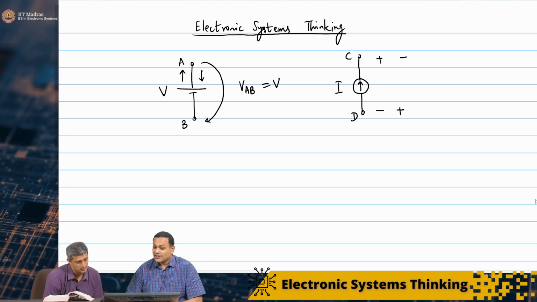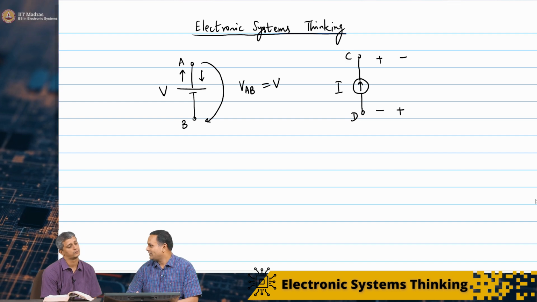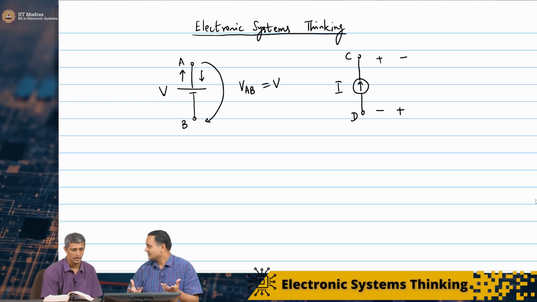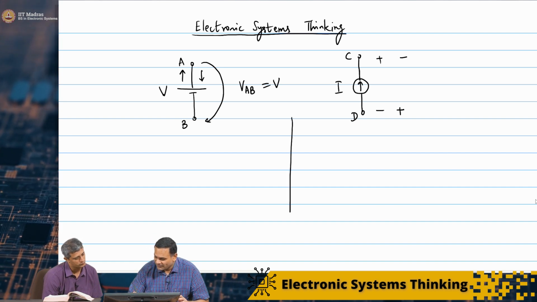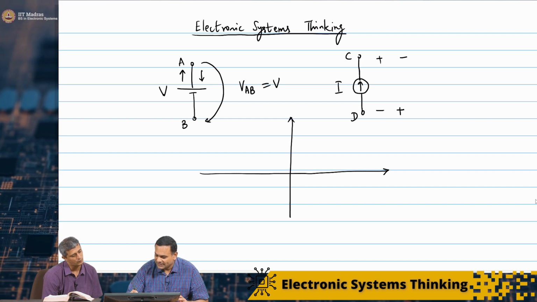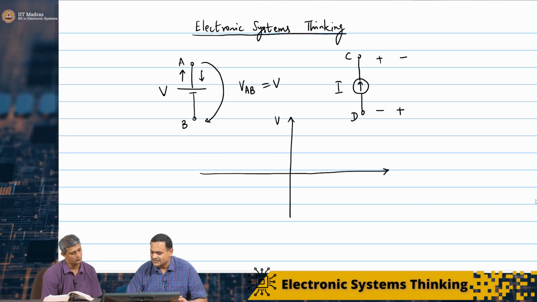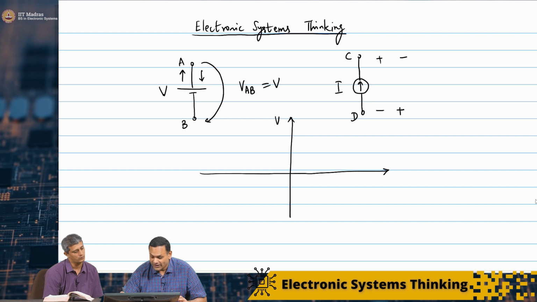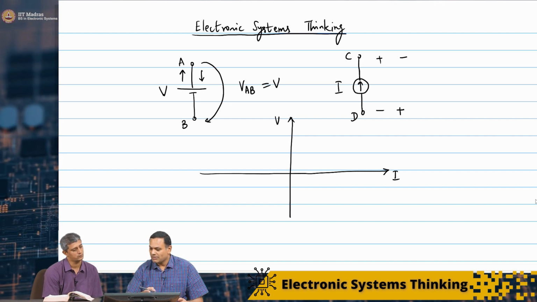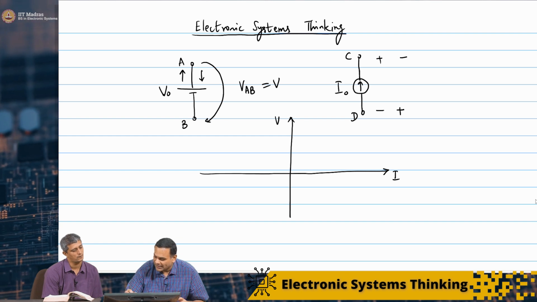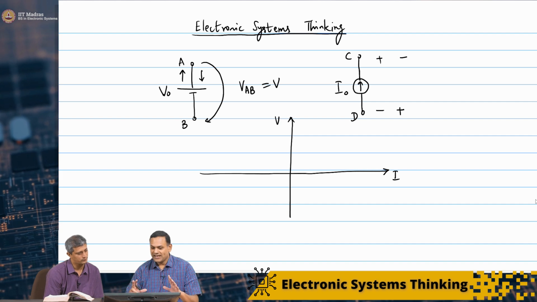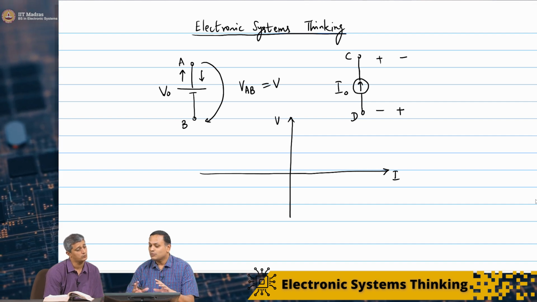The way it is normally taught is in terms of the VI characteristics. If you draw the VI characteristics for these two components, let us say the y axis is V and the x axis is I. I will call these V naught and I naught. Let us assume V naught is positive.